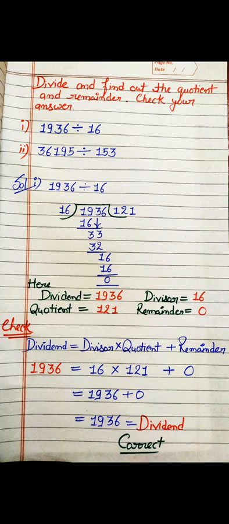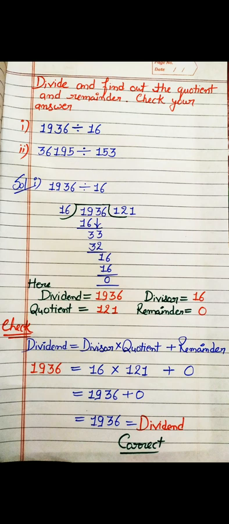After the multiplication of divisor and quotient, 16 and 121, we will get 1936, and after adding 0 the value will not change, so we get 1936, which is the same value as the dividend. That means our result is correct.